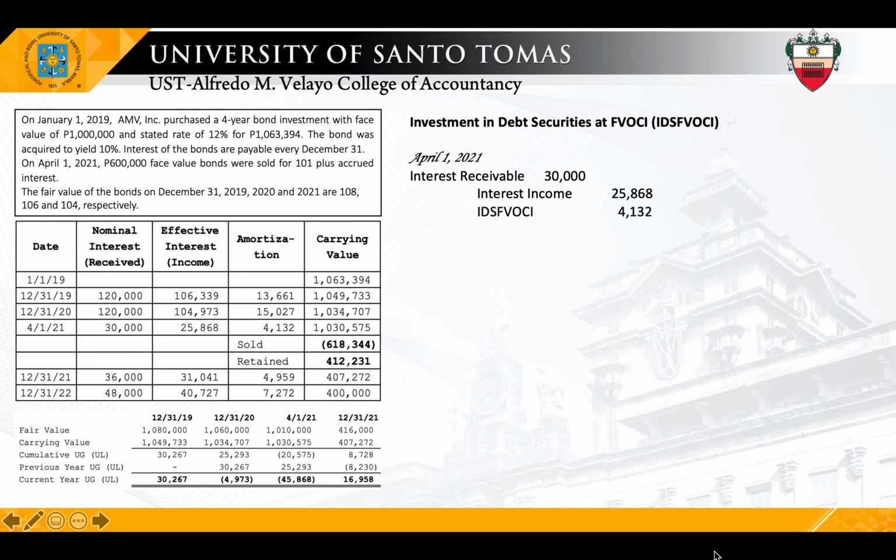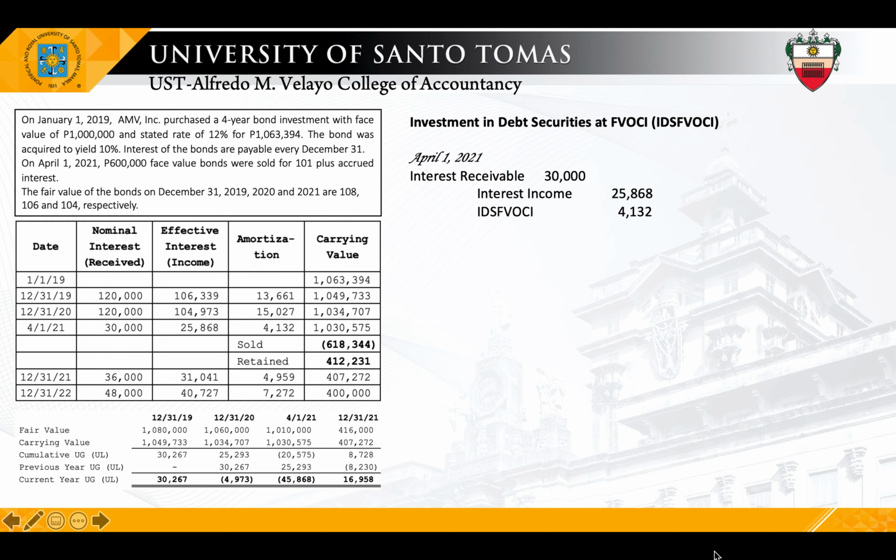So, punta ka sa table number 2, line third column, 4,121. So, the fair value is 1,010,000. As you can notice, no? Kahit 600,000 lang yung binenta mo, the total bond was updated to its fair value. So, 1,010,000 versus the carrying value, you have a cumulative UGUL.